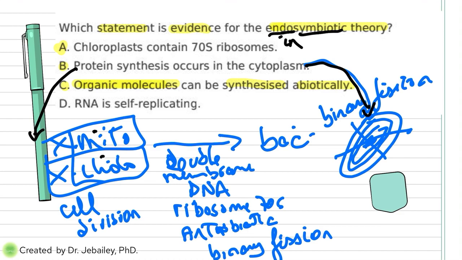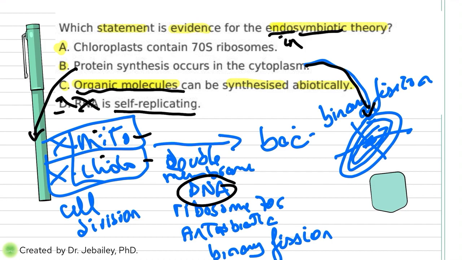It has nothing to do with producing proteins and carbs, stuff like that. And the last, RNA is self-replicating. RNA is not about self-replicating because that's not what it has. It's DNA. See, mitochondria and chloroplasts, they have DNA. So does the bacteria. Bacteria could have RNA, but it's very rare. So it's not about RNA.